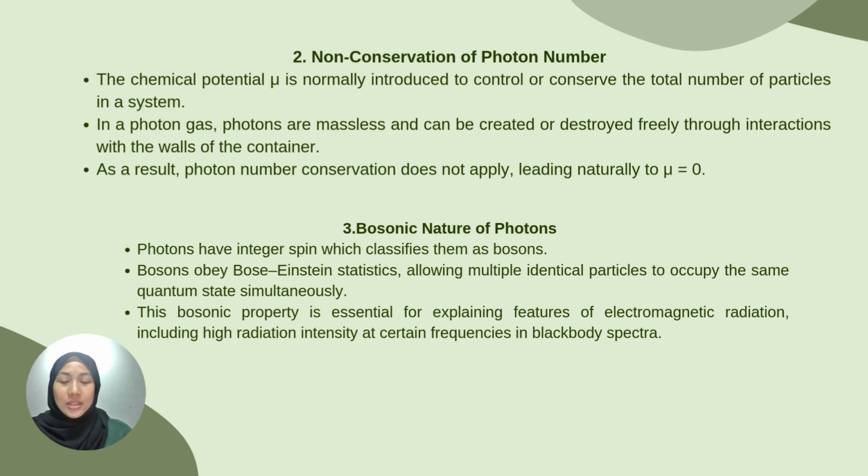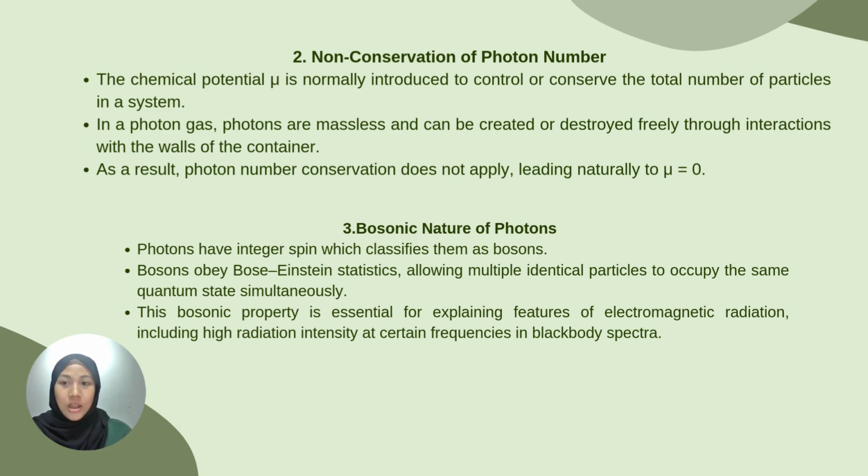Next, we discuss the non-conservation of photon number. In general, the chemical potential is used to control the total number of particles in a system. However, in a photon gas, photons are massless and can be freely created or destroyed through interactions with the walls of the container. Because the total number of photons is not conserved, the chemical potential naturally becomes zero.